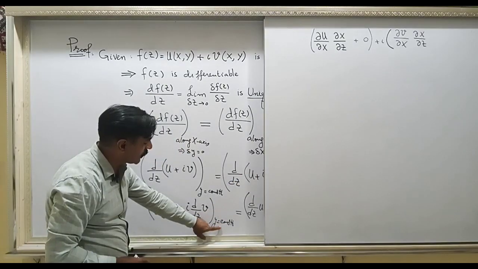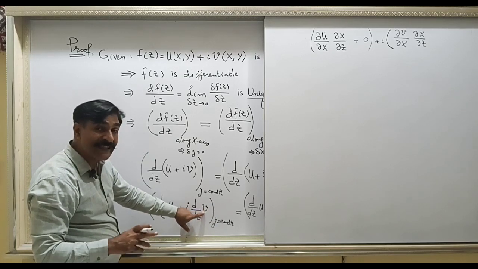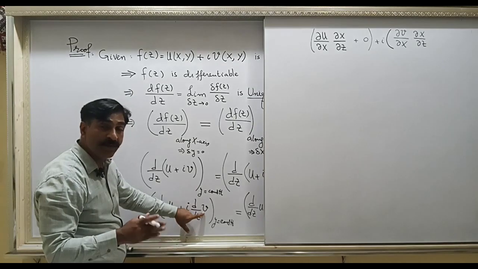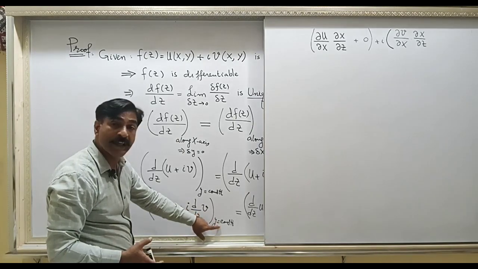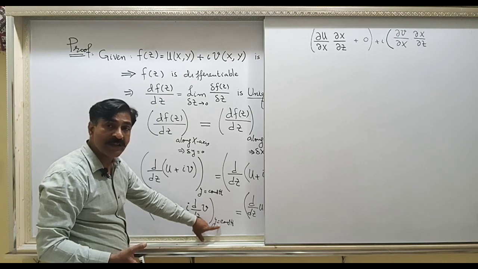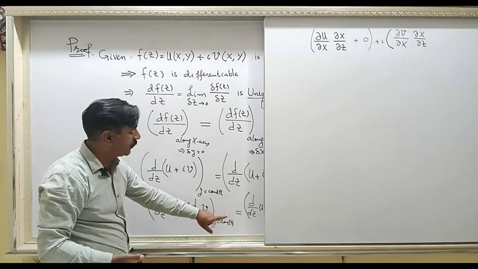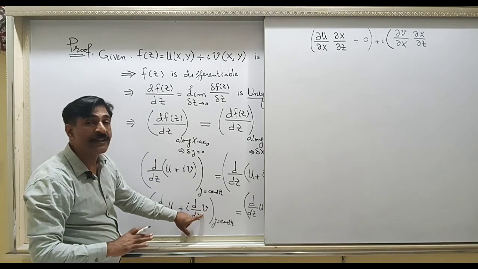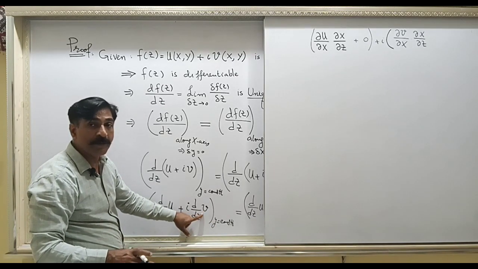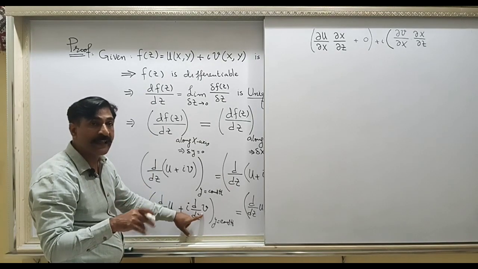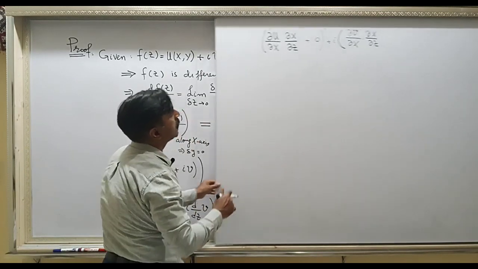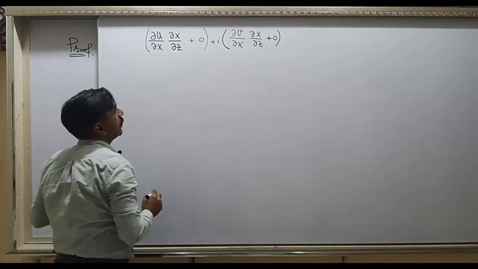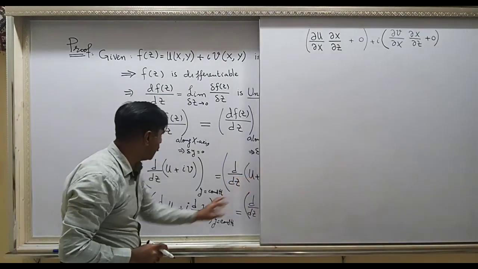When you say y is constant, it means v does not change with respect to y. When the argument does not change, the function does not change. So partial v over partial y is 0, and the second term here will be 0. So this derivative has been done.